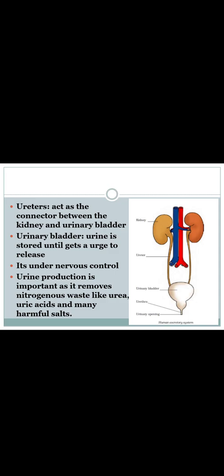Okay, so urine production is important as it removes nitrogenous waste like urea, uric acid and many harmful salts. So we can't control that urge. Because urine production is so important, we need to throw out the waste like urea, uric acid as well as harmful salts, so that has to be removed from the body. So we don't want to control the urge of that process. Okay, we need to let it go.